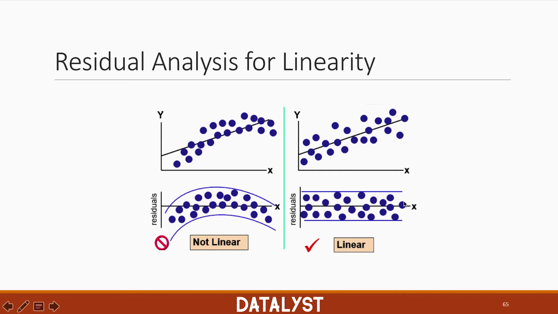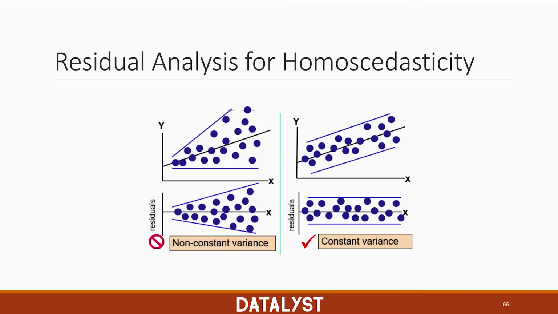Instead, what we wish to see is something like that. So when the relationship between x and y is linear, then the residuals are randomly and uniformly scattered around the space. We also need to test for homoscedasticity. So homoscedasticity is the assumption of constant variance. So let's say we have identified that the residuals are indeed distributed in a uniform and linear way. However, that's not enough. We need to make sure that the variance is constant, because if the variance is not constant, then the residuals are not normally distributed.